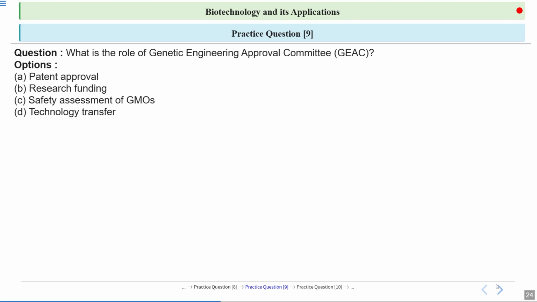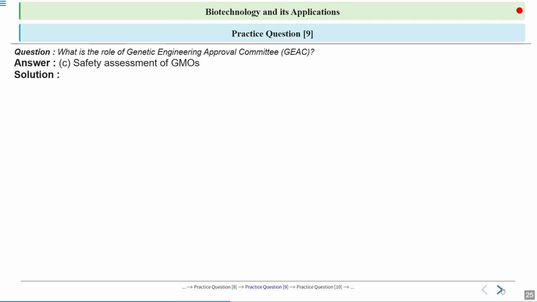Then the next question is, what is the role of the Genetic Engineering Approval Committee, GEAC, in India? Options are patent approval, research funding, safety assessment of GMOs, or technology transfer. So the answer is option C. It is for safety assessment of GMOs.